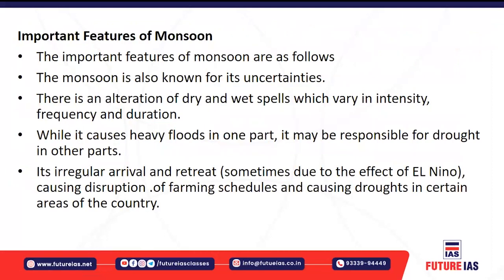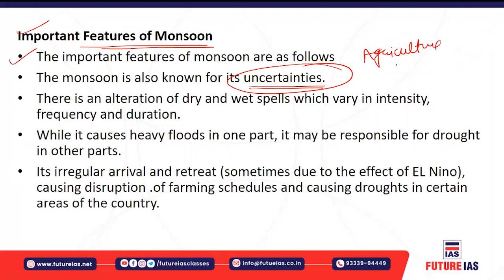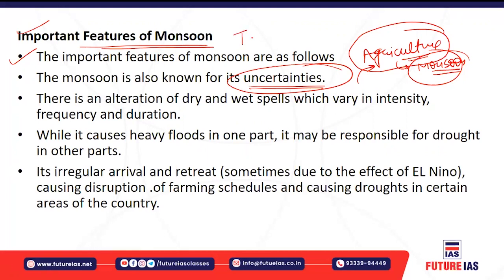Now let's understand the important features of the monsoon. First of all, the monsoon is known for its uncertainties, because India is an agricultural country. Agriculture is dependent on the monsoon. If the monsoon is delayed, agricultural operations are also delayed. If the monsoon is very heavy, the agricultural loss will also be heavy. If the timely monsoon is not there, agricultural productivity is disturbed. So that means there is temporal variation.